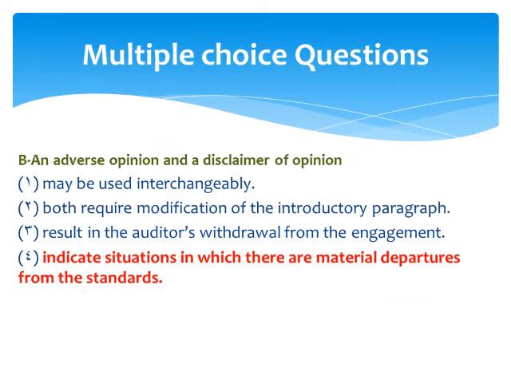Number B, an adverse opinion and a disclaimer of opinion. The correct option is number 4, because in an adverse opinion, the auditor believes the financial statements are not presented fairly in conformity with GAAP, and in a disclaimer of opinion, the auditor is unable to satisfy himself that the overall financial statements are fairly presented. So number 4 is the best answer, as it indicates a situation in which there is a material departure from the standard.